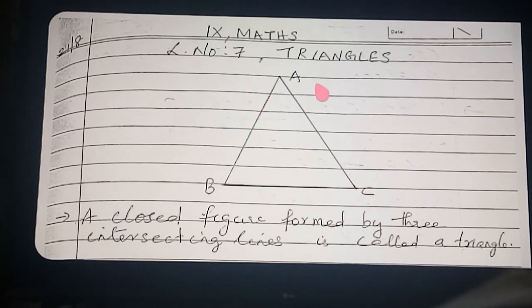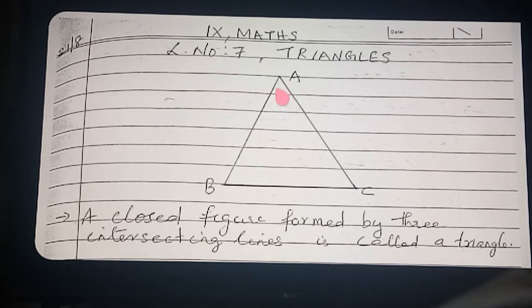Clear? So how many angles are there in total? Three angles. Three vertices I said, three angles I said, and now three sides. A short name can also be used here because the angle is not split. If a split angle is coming, we have to name it in full, otherwise confusion will arise.